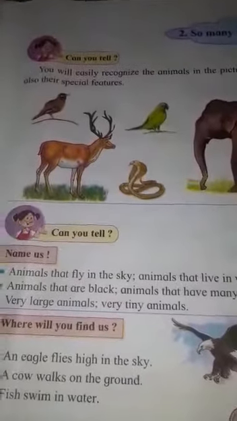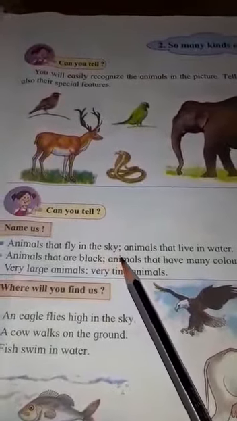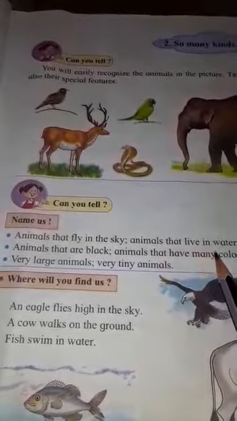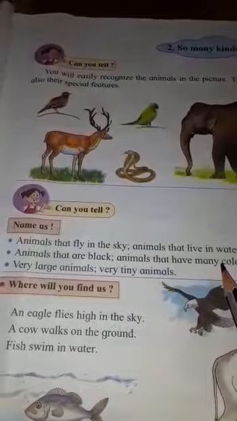So you must have understood. Now see further. Can you tell me the animals that fly in the sky? Which animals fly in the sky? Yes, of course. Birds, bats and insects. Animals that live in water. Yes, give me the answer. Which animals live in water? Yes, fish, frog, crocodile, sea snake also. Turtles may stay in water but they cannot breathe in water.